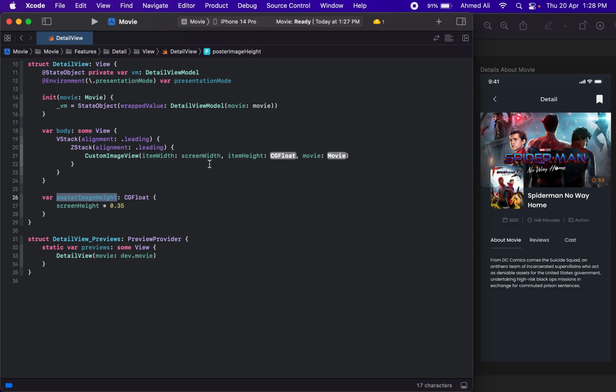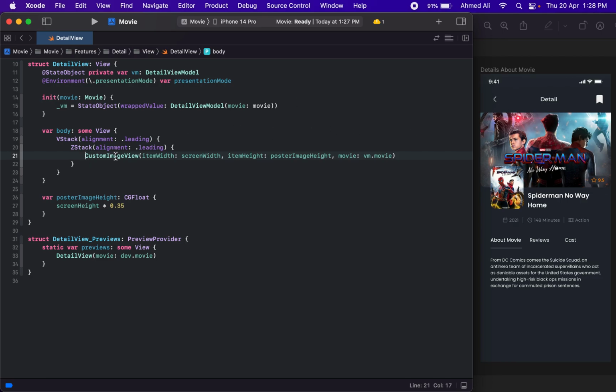We want it to be as wide as the width of the screen, and for the image, for whatever movie is passed to this view, it's available from the VM, so use VM. And then I guess that's it for this background.